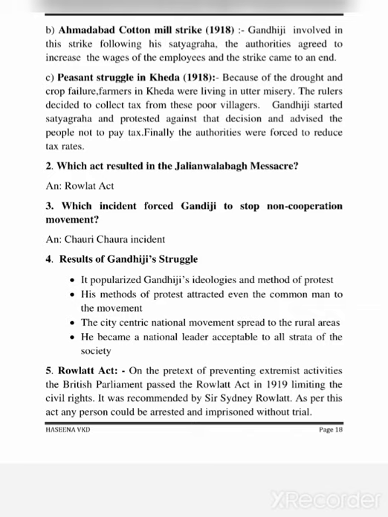5. Rowlatt Act. On the pretext of preventing extremist activities, the British Parliament passed the Rowlatt Act in 1919, limiting civil rights. It was recommended by Sir Sidney Rowlatt. As per this act, any person could be arrested and imprisoned without trial.